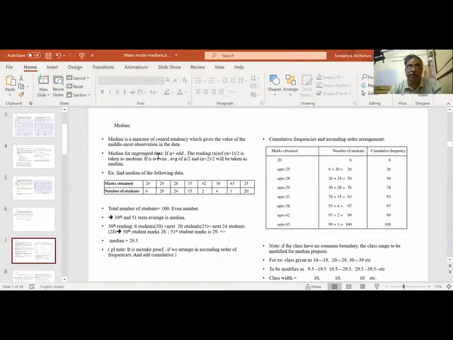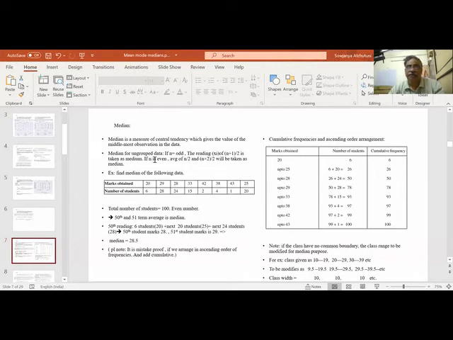Let us say for an ungrouped data, if n is odd, then (n plus 1) by 2 is the centralmost reading. n is the frequency. Suppose it is 27. Then 28 by 2 is 14, the midpoint of this 27. From 1 to 27, the central point is 14. The value at that position is the median.